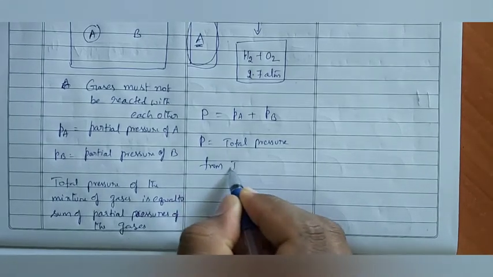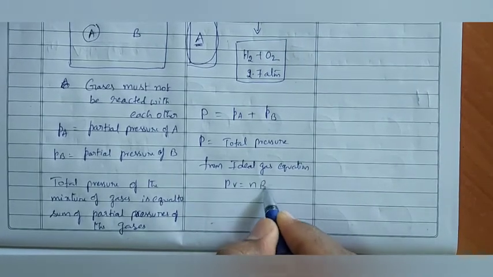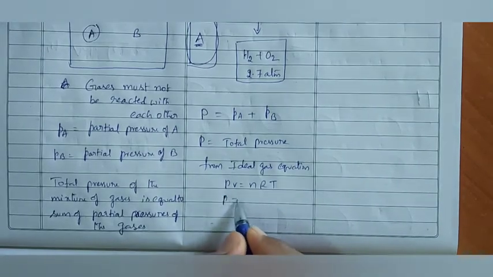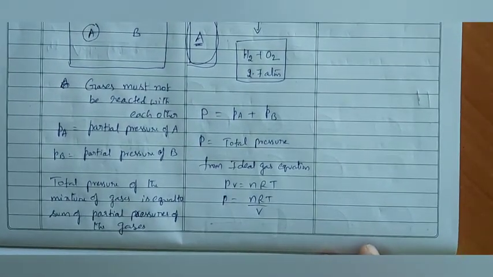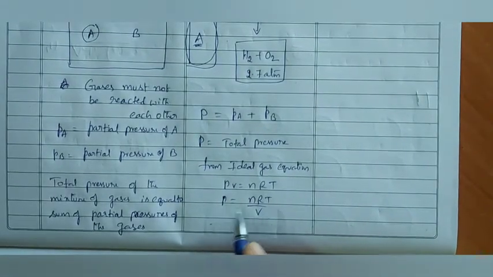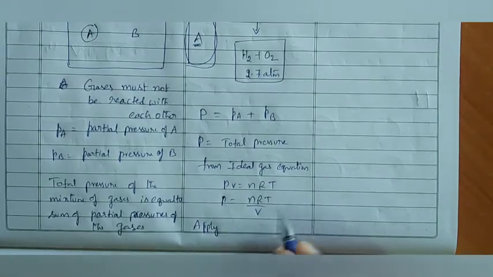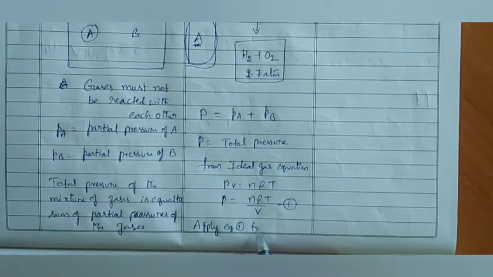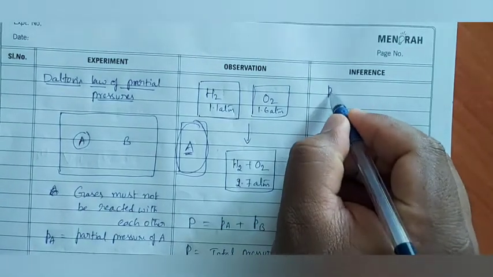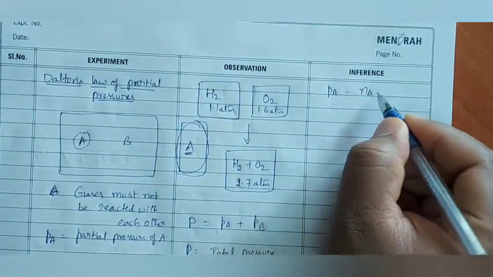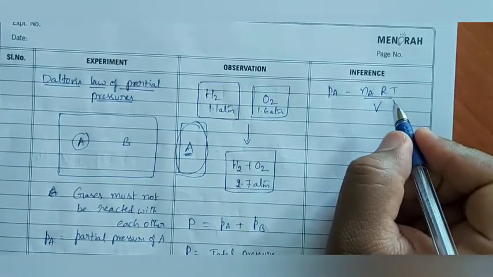From the ideal gas equation, PV is equal to nRT, P is equal to nRT by V. I am applying this formula, equation 1, to gas A. Then we can write that PA is equal to nA RT by V. Sir, here you wrote nA, okay. R is constant, ma. Temperature is also constant.